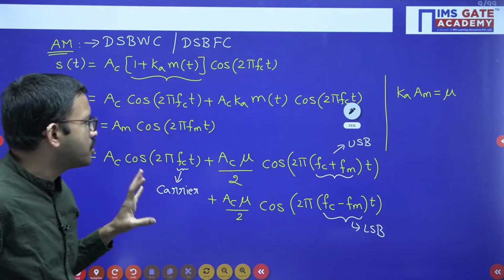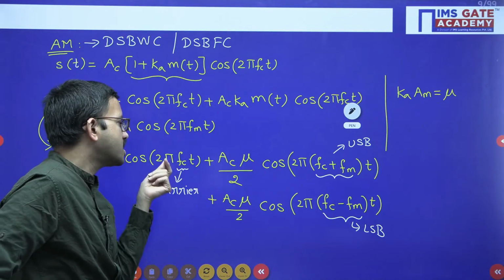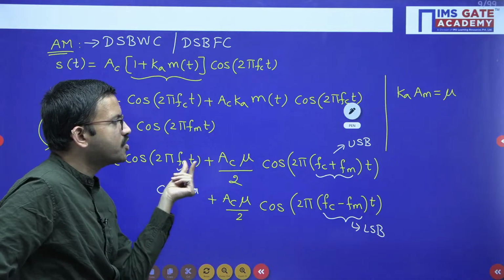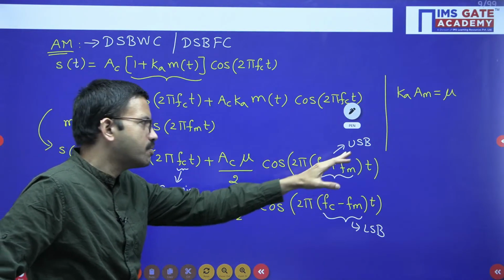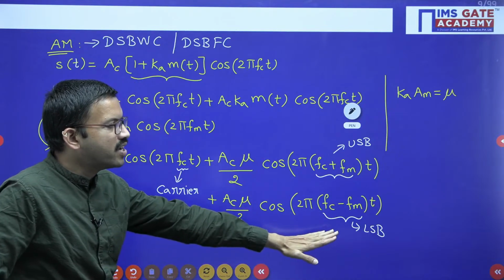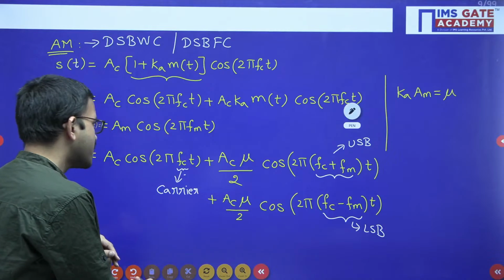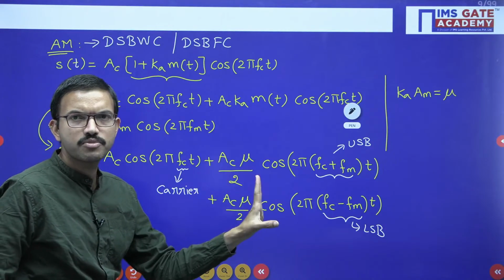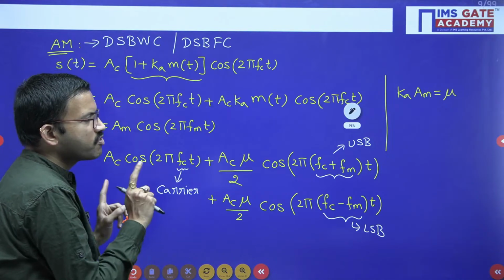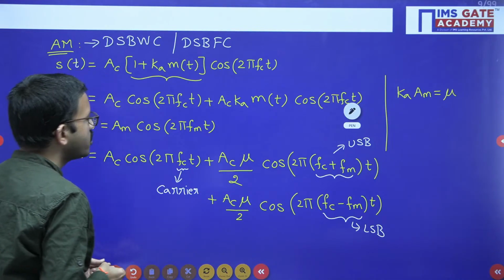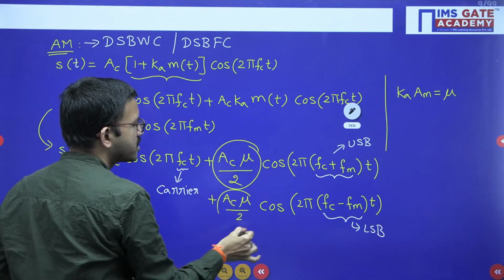Now one more important observation. Here one observation I have told with respect to the frequency terms. When you are having three terms like this, among these three frequencies, whichever is larger will be the upper sideband, whichever is the smaller will be the lower sideband, and whichever is in between will be the carrier frequency. This is one important observation. And one more important observation with respect to amplitudes, regarding the upper sideband and the lower sideband.